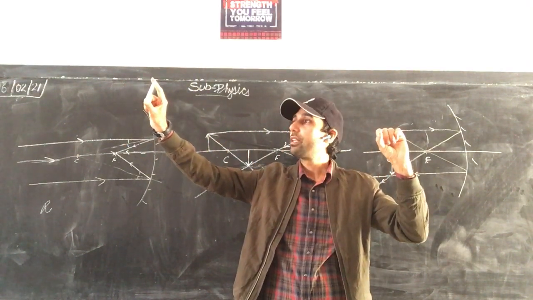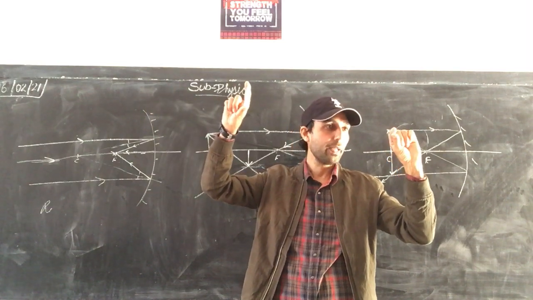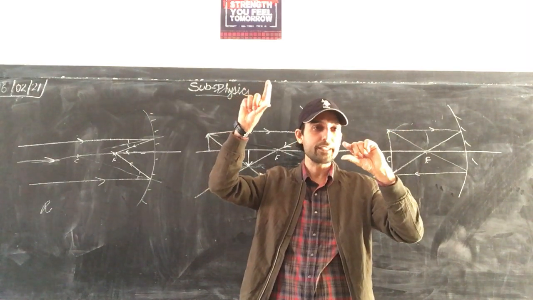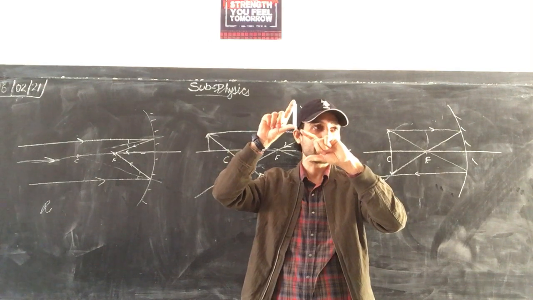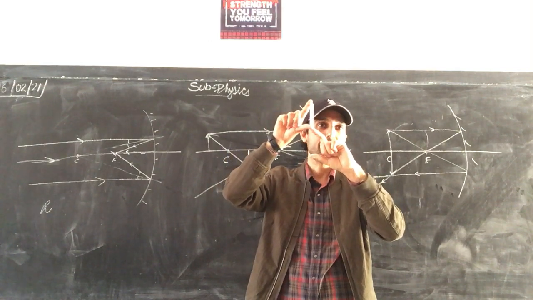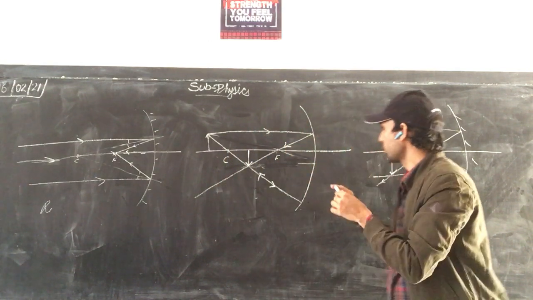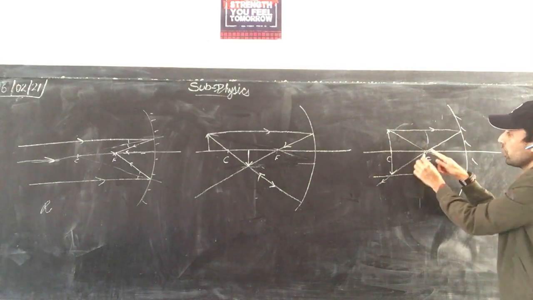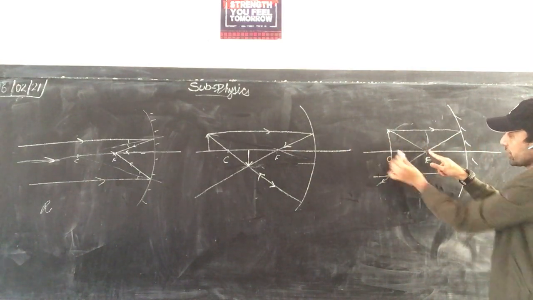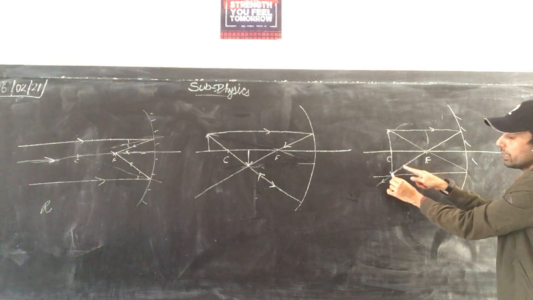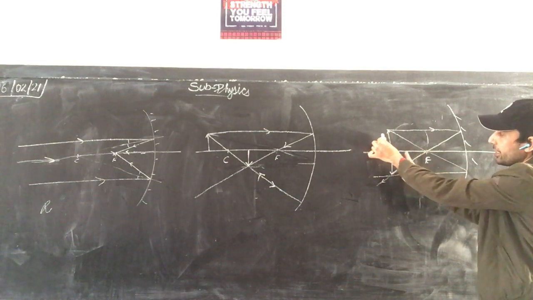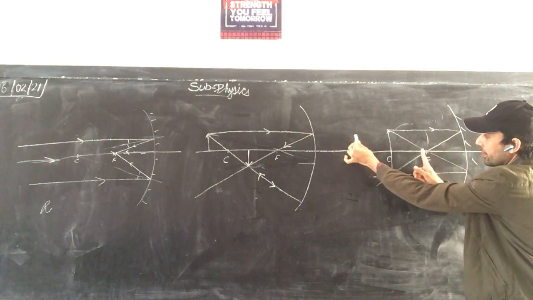Now it is coming to our center of curvature. This image is increasing in size and moving to our center of curvature. At the center of curvature, same length, same height. So same size. It is going like this.